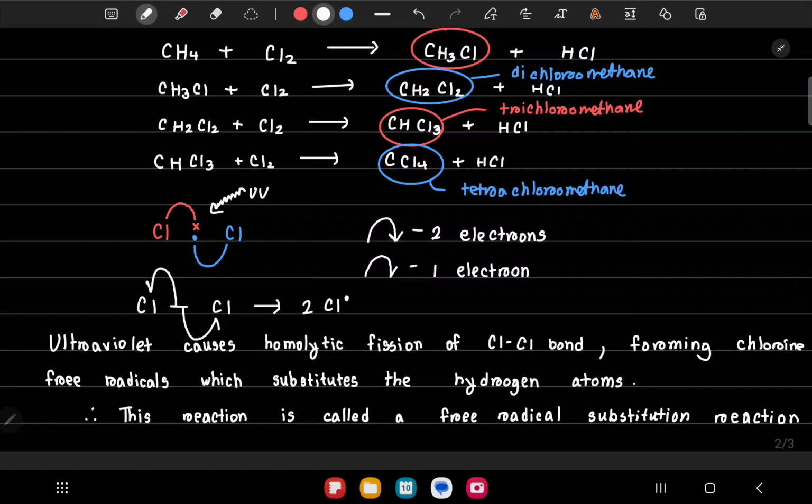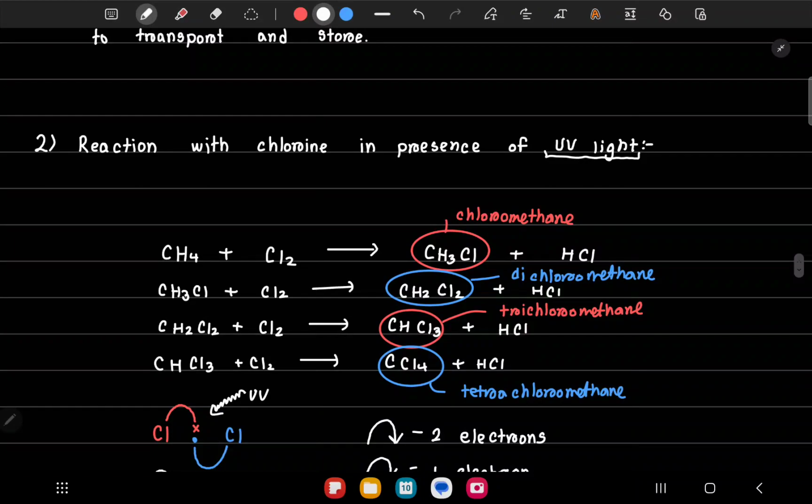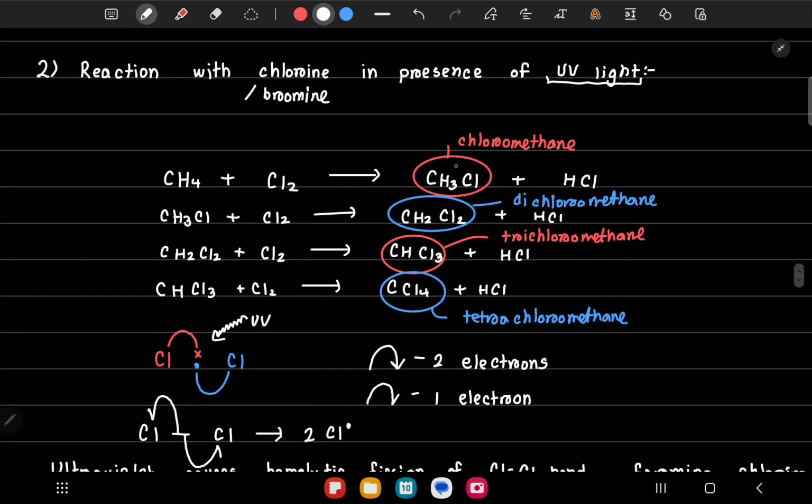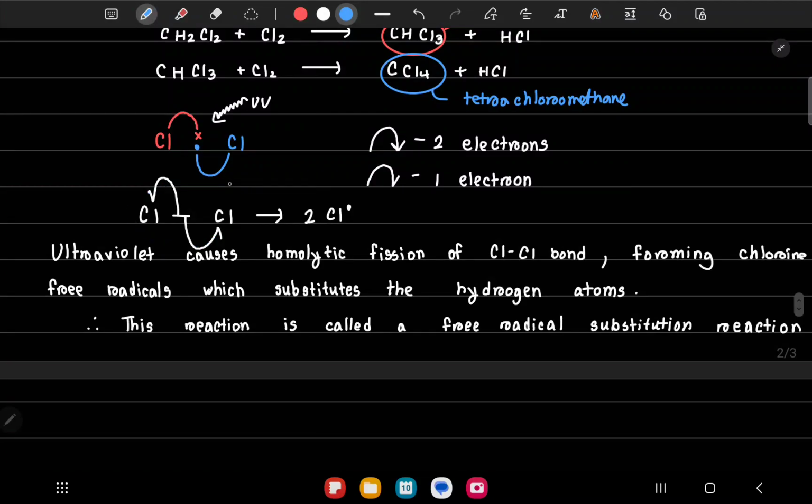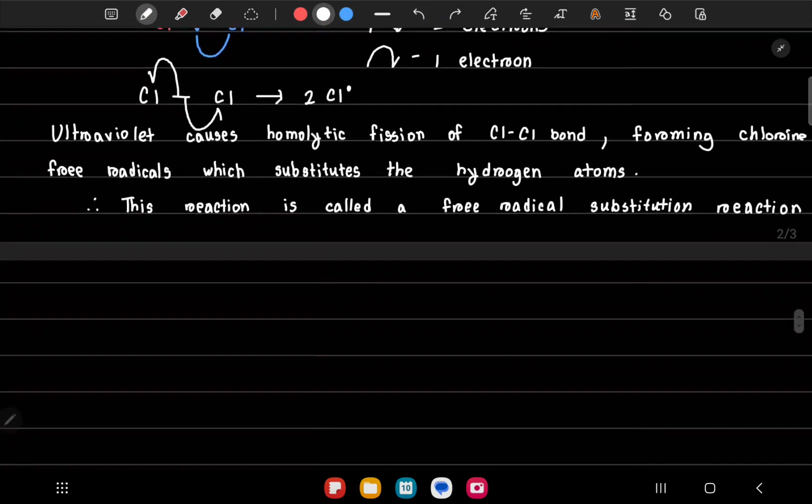And this is what we have discussed right now. Alkanes also undergo exactly the same reaction with bromine as well. So instead of it being chloromethane, it will be bromomethane. We'll have a bromine over here. We have Br2 over here. So exactly the same, just instead of chlorine, we'll have bromine. Even this step over here will be the same. Instead of a chlorine, there will be a bromine. Nothing different. Now we'll look into the mechanism of this reaction.